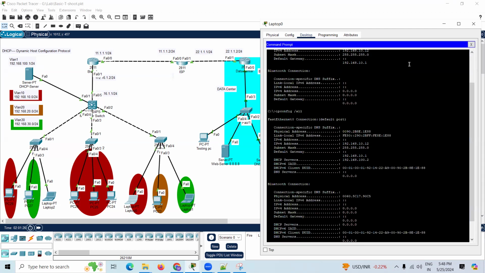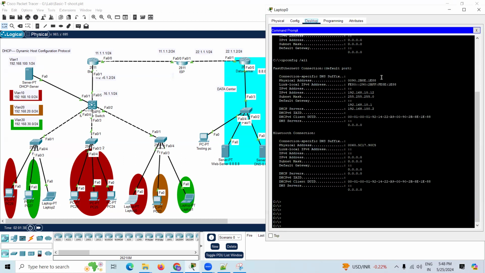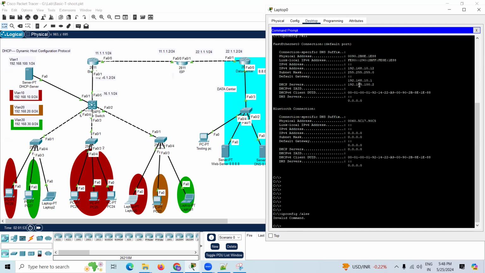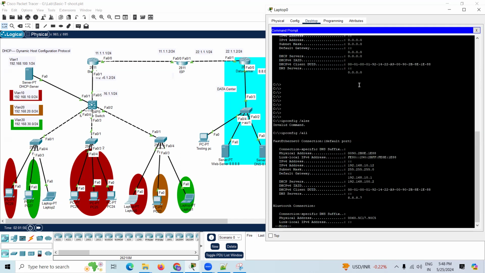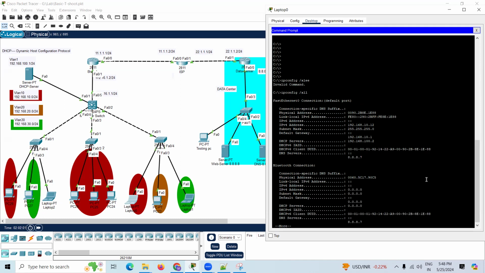Now we'll check with ipconfig /all. Earlier he wasn't getting the DNS server details; now he got the DNS server details.